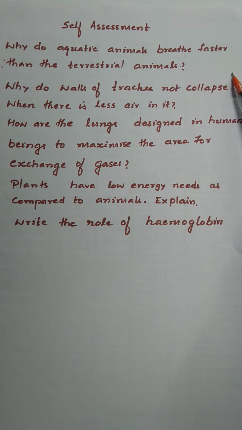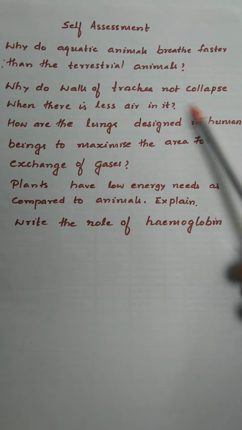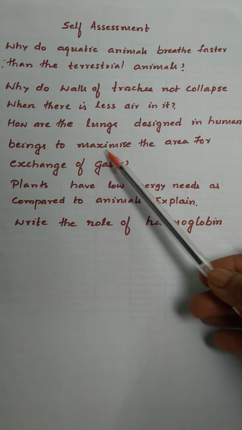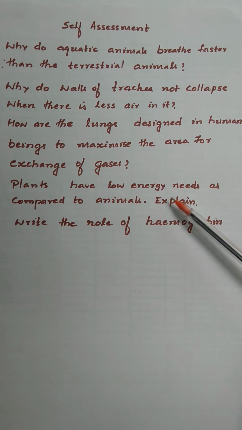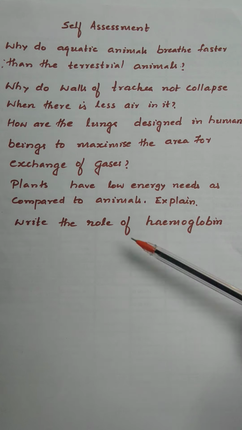Why do aquatic animals breathe faster than terrestrial animals? Why do the walls of the trachea not collapse when there is less air in it? How are the lungs designed in human beings to maximize the area for exchange of gases? Plants have low energy needs as compared to animals. Explain. Write the role of hemoglobin.